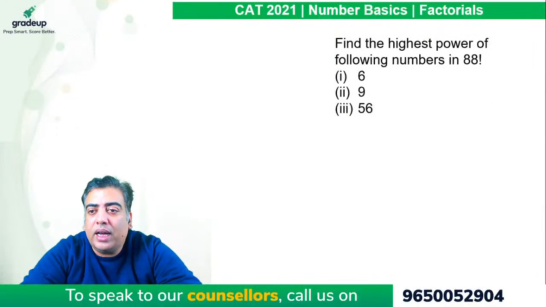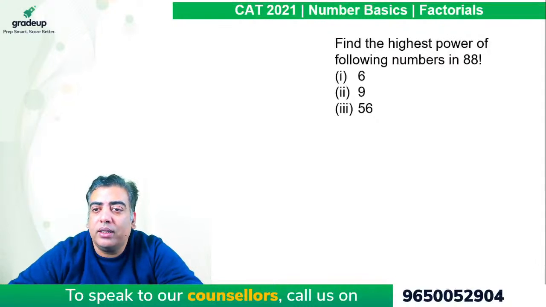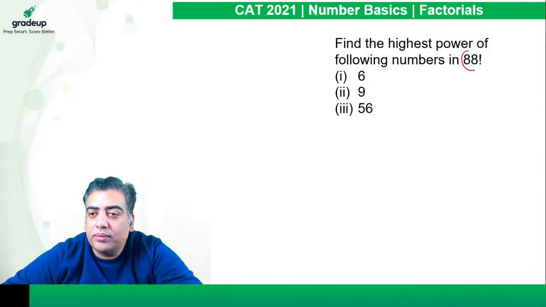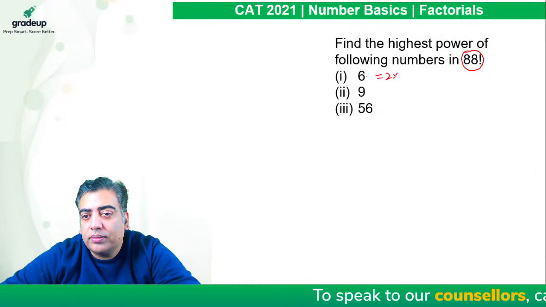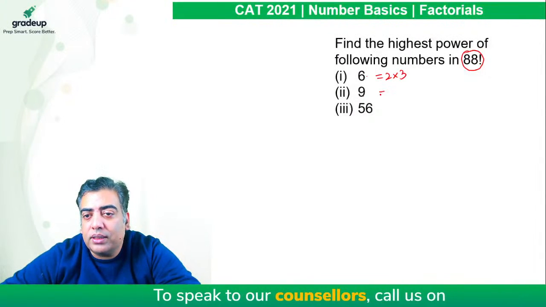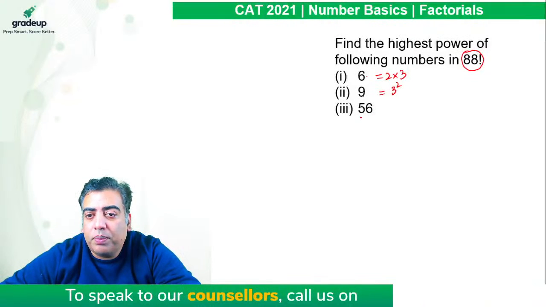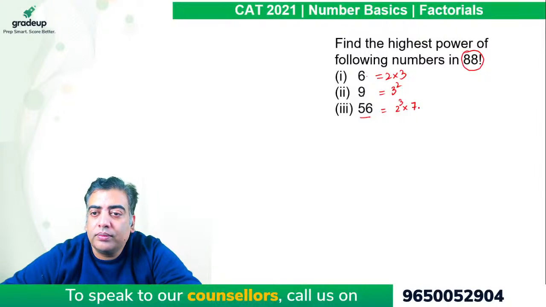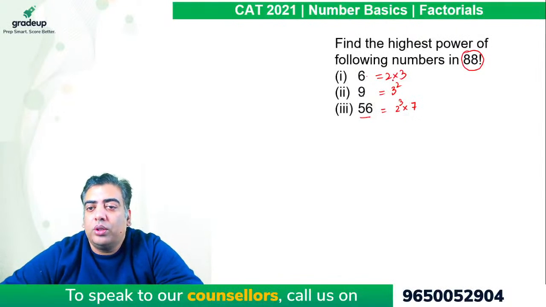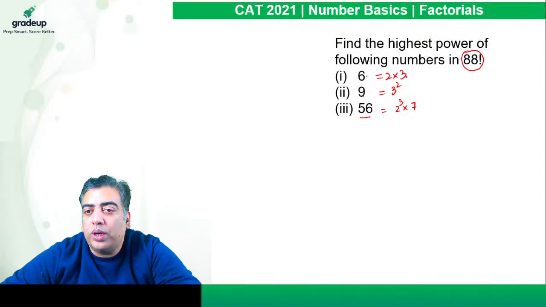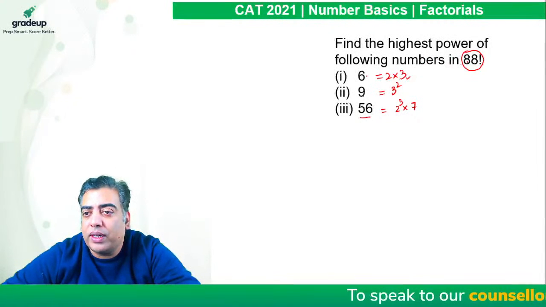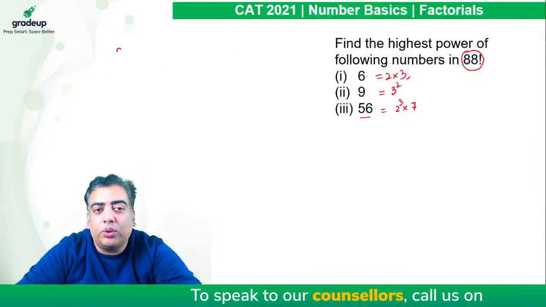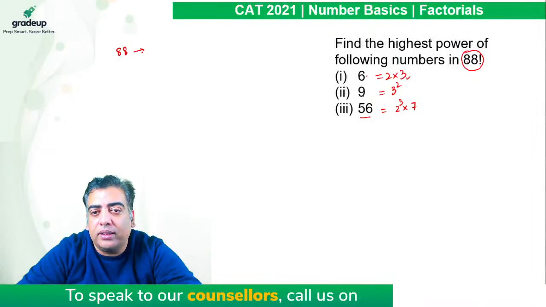Here it says find the highest power of following numbers in 88 factorial. So it is the power of 6, which is 2 into 3, power of 9, which is 3 square, power of 56, which is 2 cube into 7. Right? So when it comes to 6, which is 2 into 3, the power of 3 will be always less in the given factorial. So it's better to calculate the power of 3 in 88.